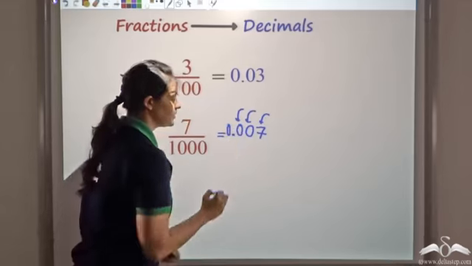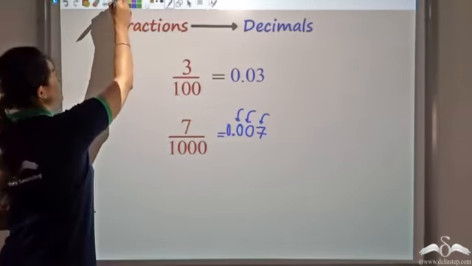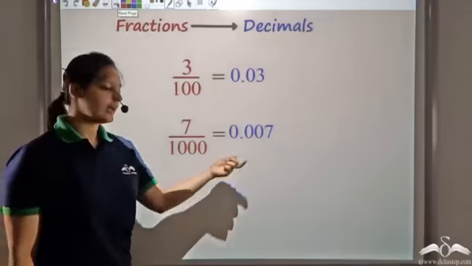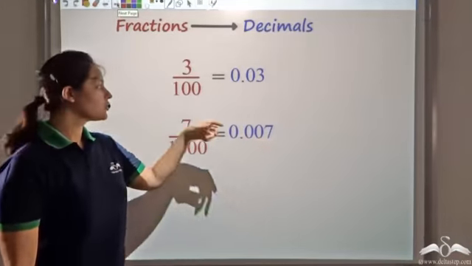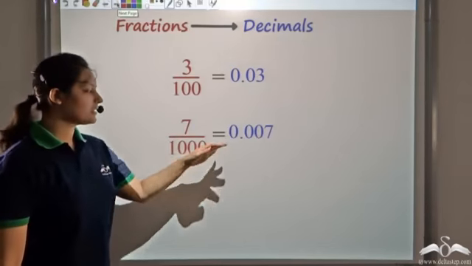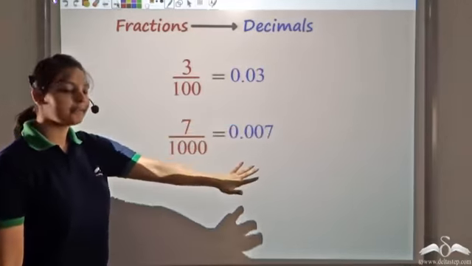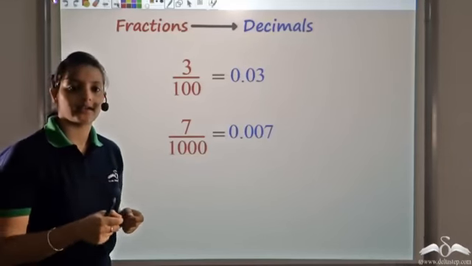So this becomes 0.007. So that's how you get 7 by 1000 as 0.007. So we've seen how to convert these fractions as decimals. What is common here is that both these fractions have a denominator that is a power of 10.